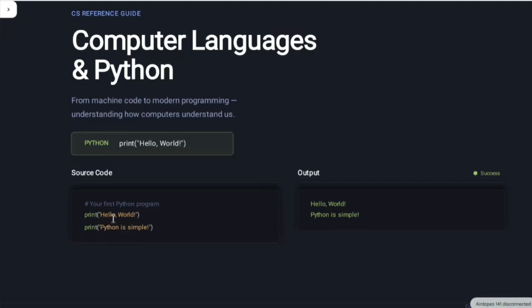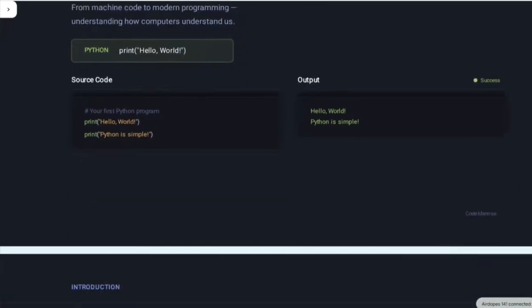For printing anything in Python, we just give the command print, and in the brackets whatever you want to print, and Python will directly give the output.